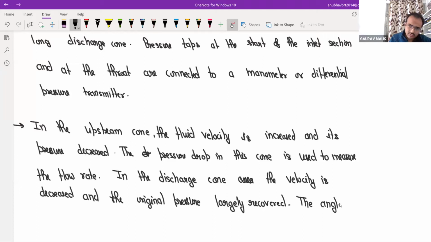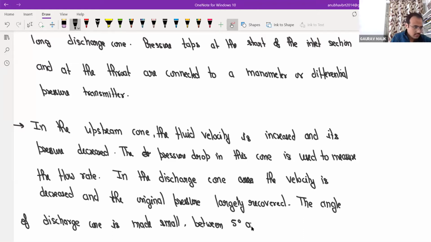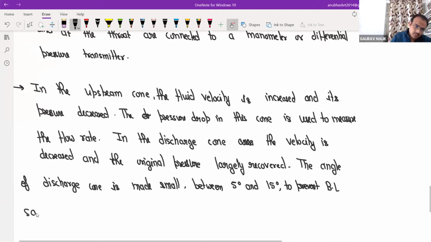The angle of the discharge cone is made small, between 5 degree and 15 degree, to prevent boundary layer separation and to minimize friction.